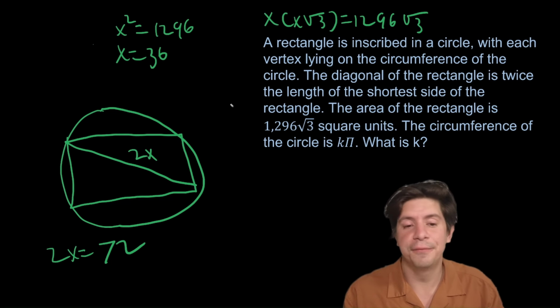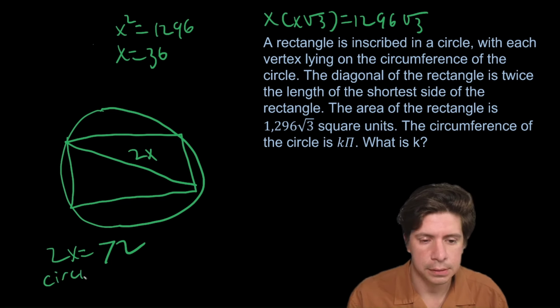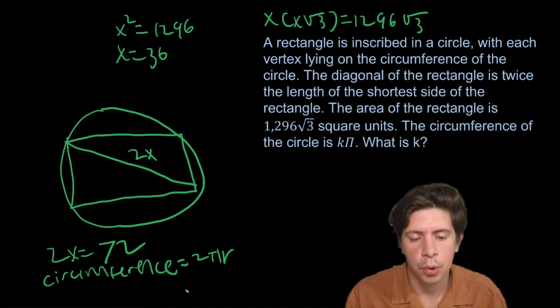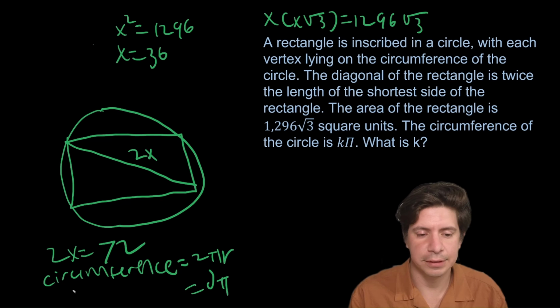Now, circumference equals either 2 pi r or diameter times pi. So here it's going to be 72 pi.